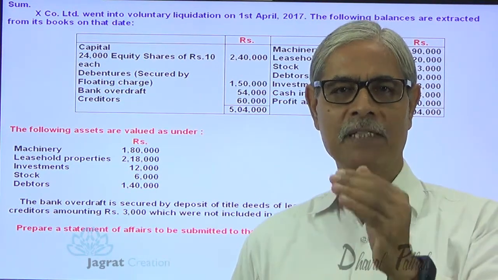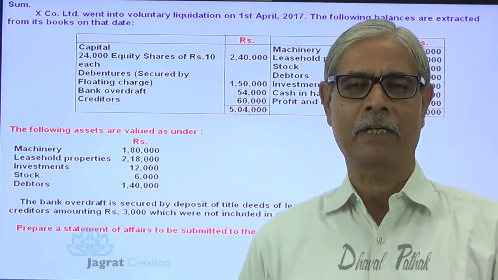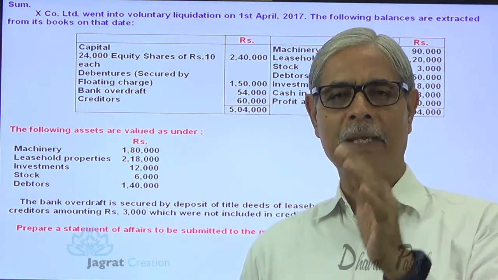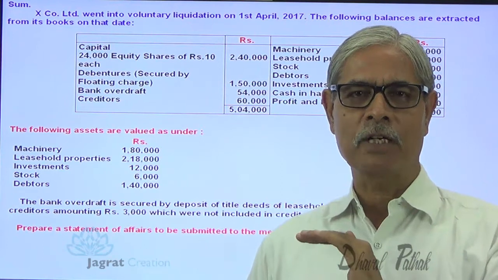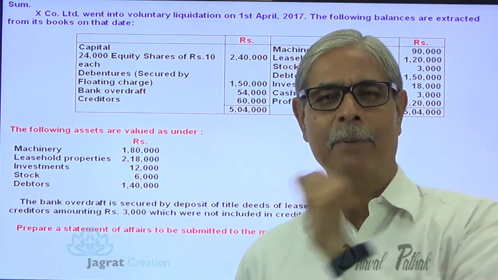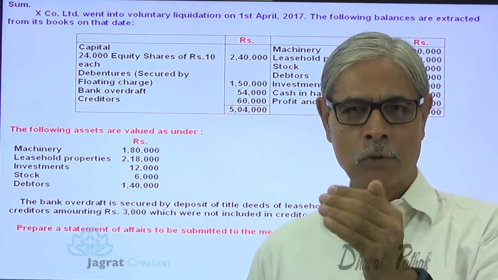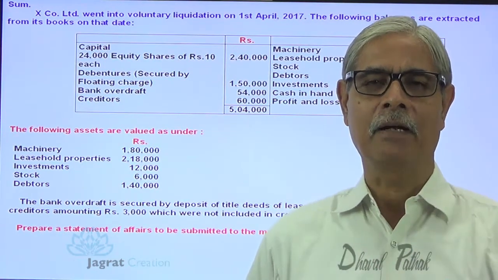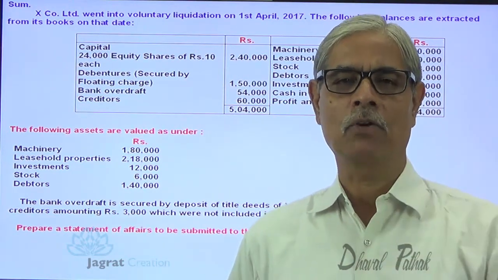Will there be surplus available for preference shareholders after making payment to unsecured creditors? Or, after making payment to preference shareholders, is surplus available for equity shareholders? Or even if the equity share capital is totally paid out, do we find any surplus left in the company? For that, he is required to make a statement of affairs.